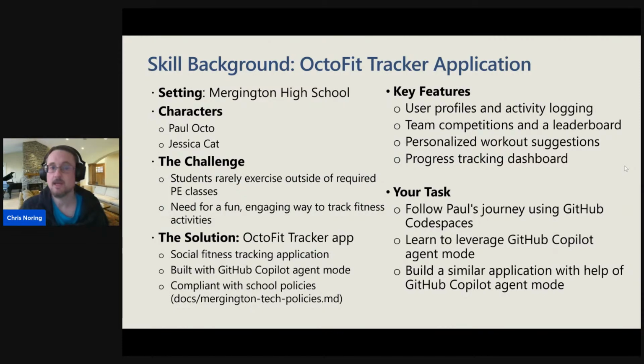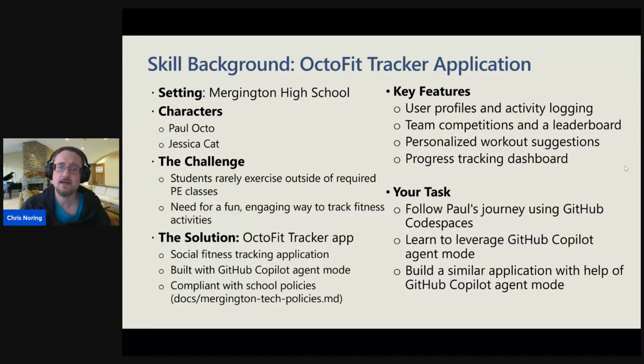Just for you to have a context and see what we are building today and what things are important, here's all the things. So the setting here is in a high school, a fictive high school called Merge It In High School, with a few characters because we need some kind of users as part of the scenario. The users here are Paul Octo and Jessica Cat. And guess what? If you add Octo Cat together, you get the famous logo from GitHub.